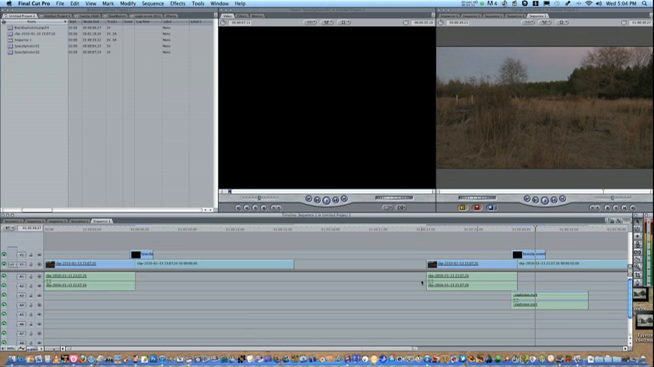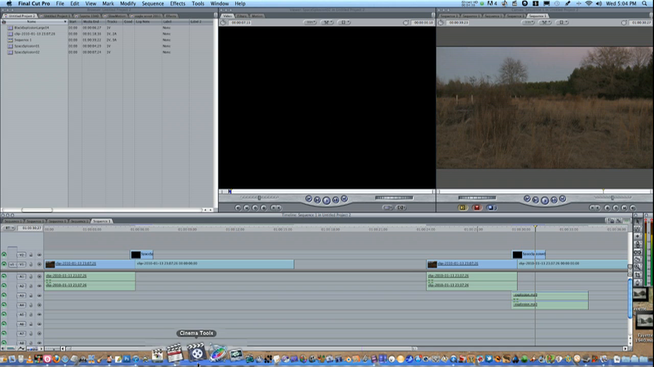So, yeah, that's how to do the explosion effect in Final Cut Pro or Express. It's the same steps in both. Obviously, if you have Final Cut Pro, you can do a better job in Motion.